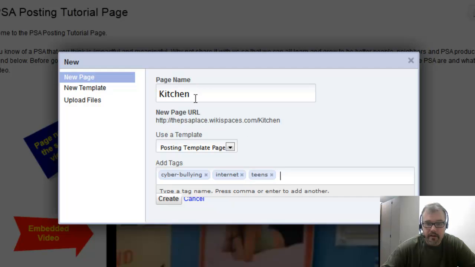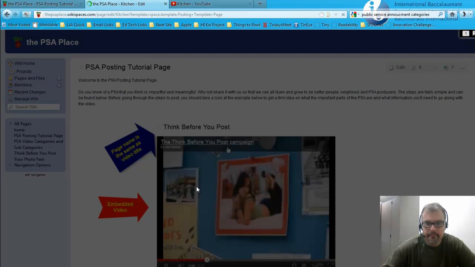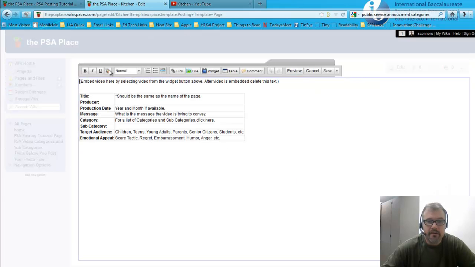Now, once I've gone ahead and put the title, chosen the template page, and put in a couple of tags, which are going to help me search and find these videos, I'll go ahead and hit the Create button. Great. So what's going to happen is it's going to automatically put me into what I call the edit mode of the new template page we've created called Kitchen.